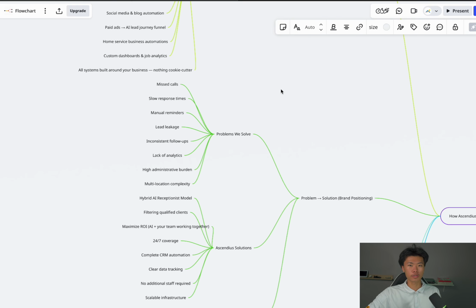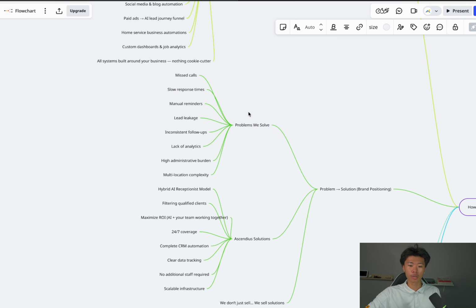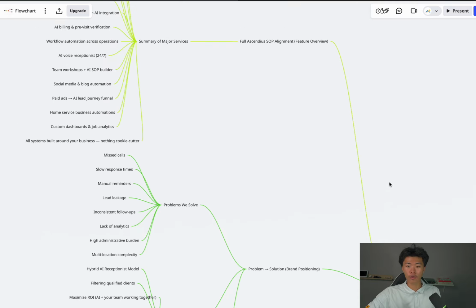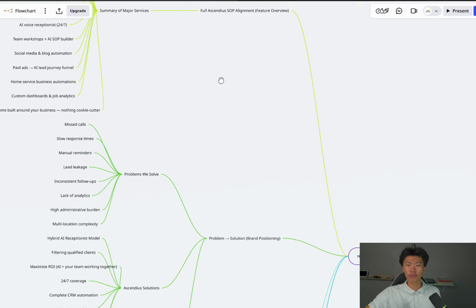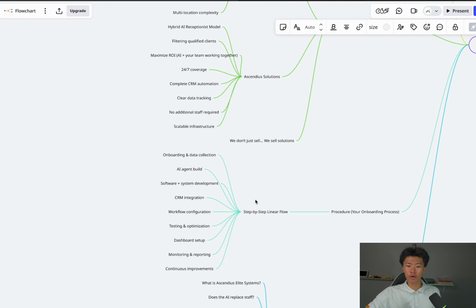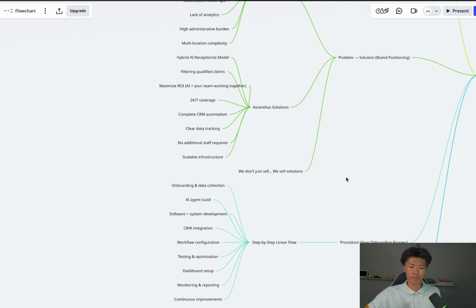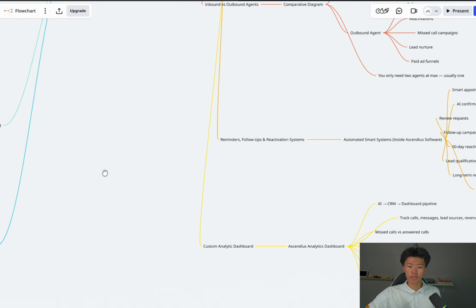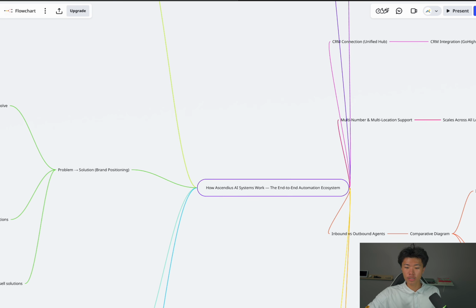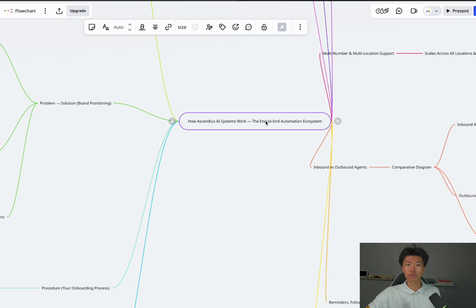Same thing goes for other things as well. Maybe that's creating an outbound agent. Well, we can create one right here. Think of this as an outbound agent, right? We pretty much can create anything in here and put in all the information. From there, it's getting plugged into your base, your software, your actual database. It's not getting plugged into this other agent. It's getting plugged directly into your actual database. Same thing goes for other things. If you want more automations or systems built out, same thing goes for this right here. For example, if you want to do marketing, then you can plug in your marketing systems in here into one single agent, and then that agent connects to your actual database.